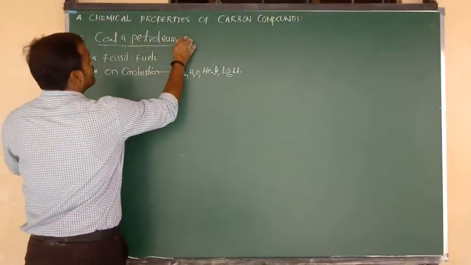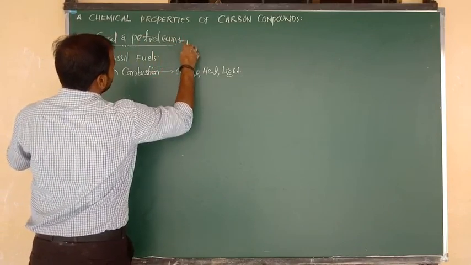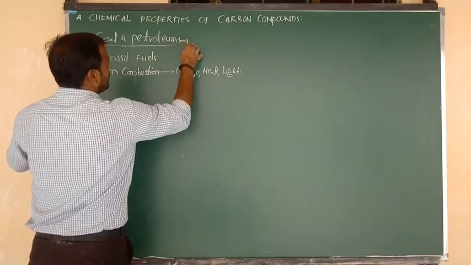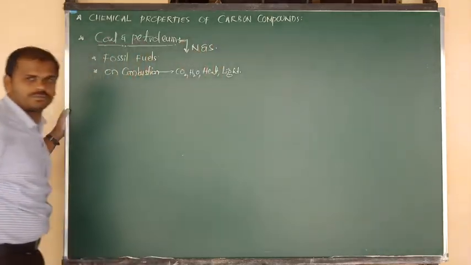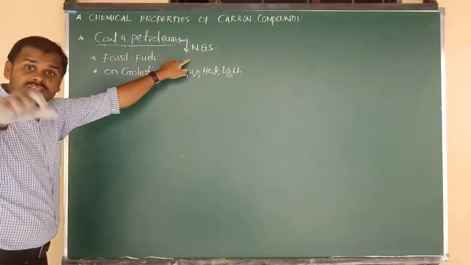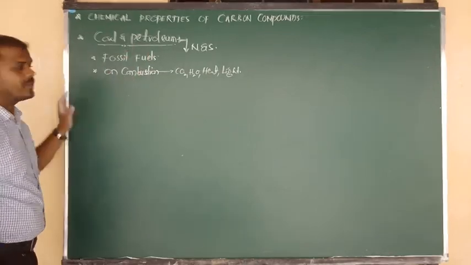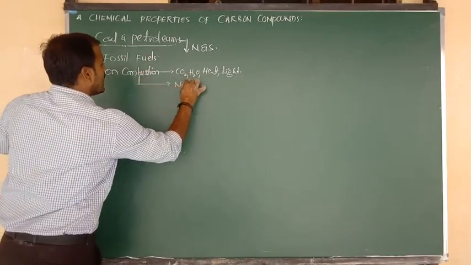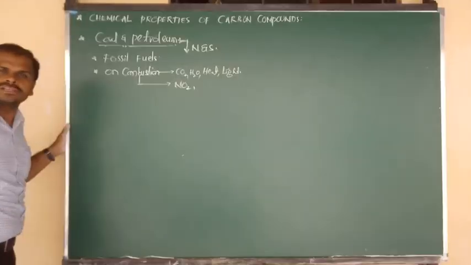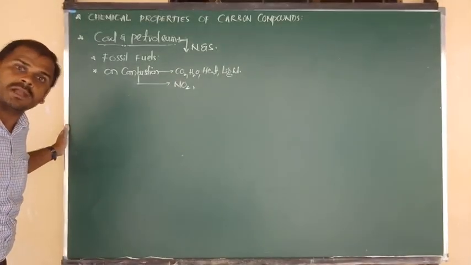But here I want to show a small variation. Coal and petroleum, these fuels, contain a small amount of nitrogen and sulfur also. So the nitrogen present in coal and petroleum, upon combustion, will give nitrogen dioxide, nitric oxide and nitrogen pentaoxide.